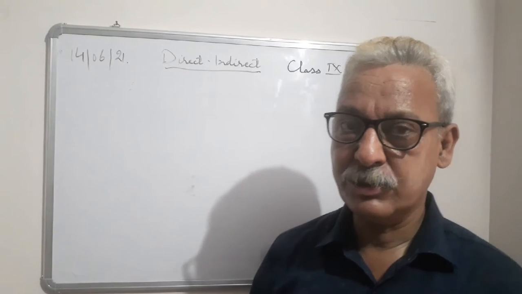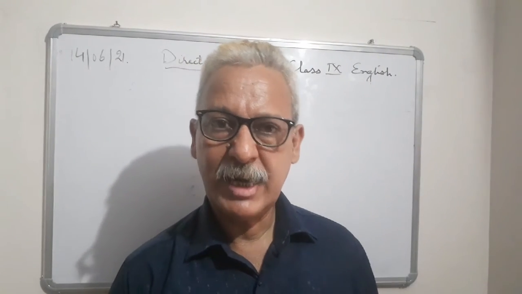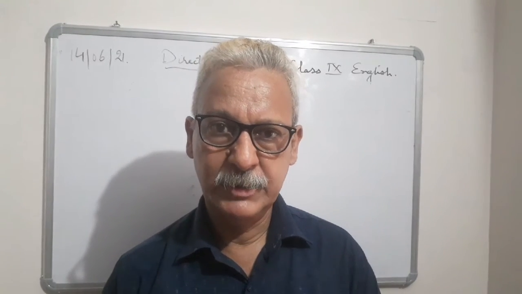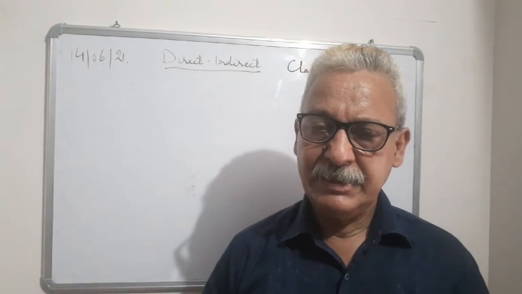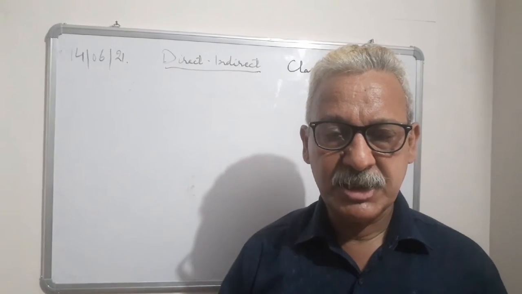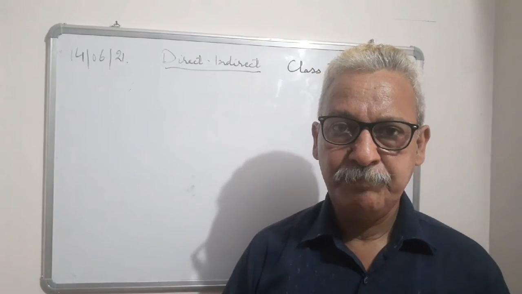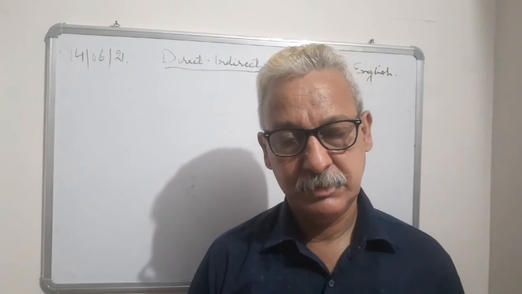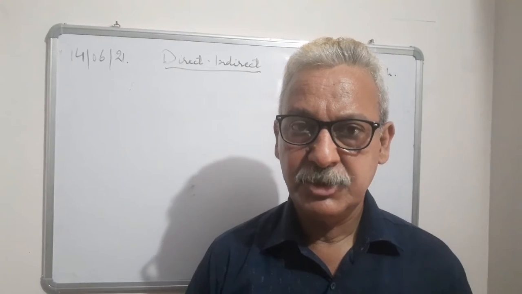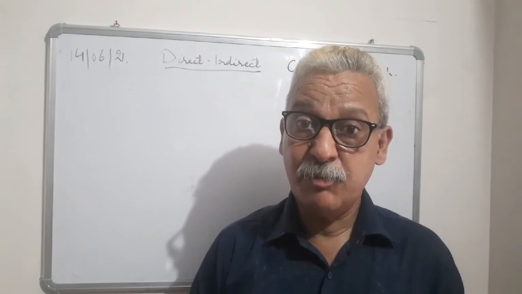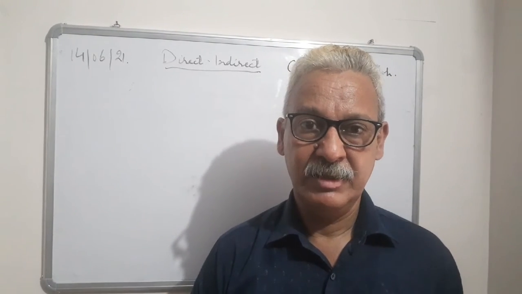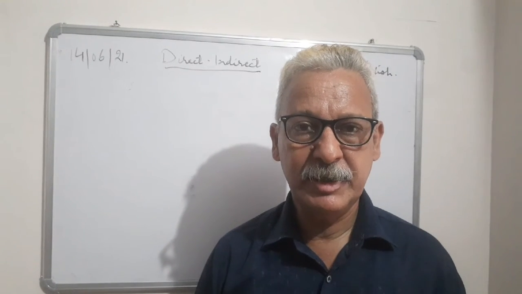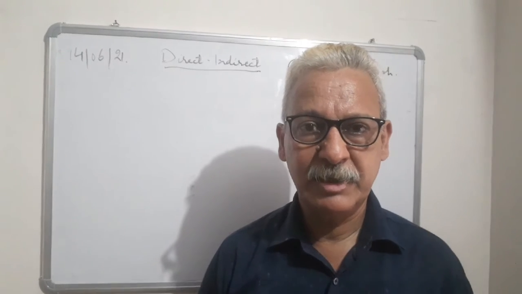Other than that, I had also given you certain examples of other verbs. For example, may would become might, can would become could. And similarly, the words showing nearness will show distance. For example, today will become that day. These days will become those days. This will become that. And now will become then. Just will also become then. But just now will become just then.